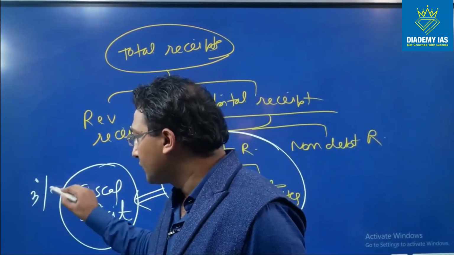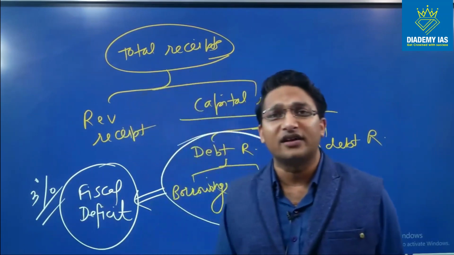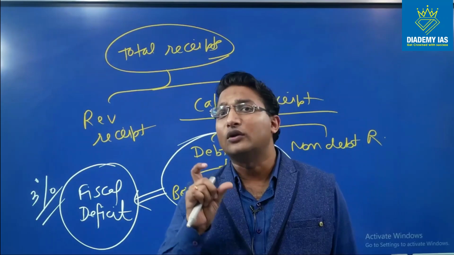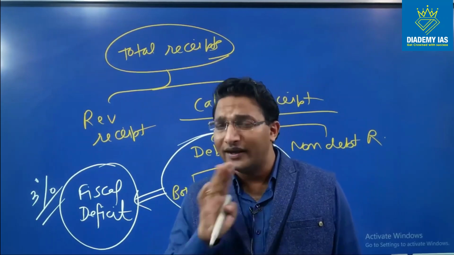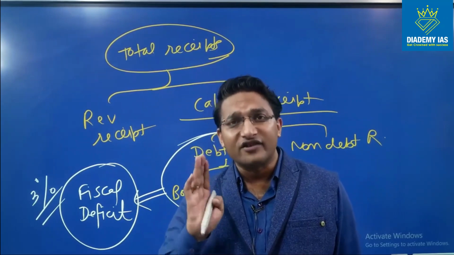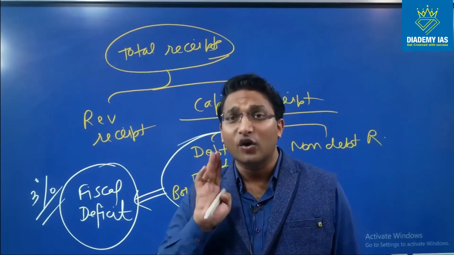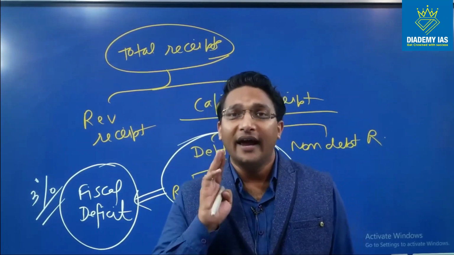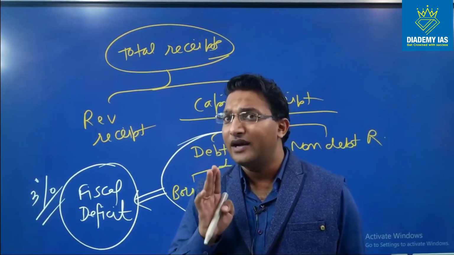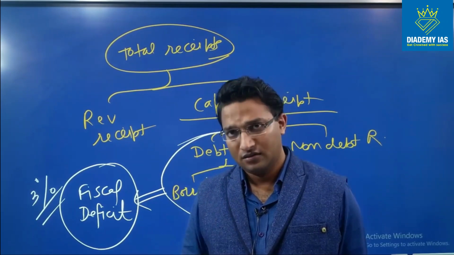The original FRBM Act 2003 also laid down the upper limit of 3% till 2008-9. In actual, it was not achieved. Again, the N. K. Singh committee came. The committee recommended that fiscal deficit should be 2.5%. The government has adopted that recommendation, and the government has said that okay, we will try to achieve the target by 2022-23.